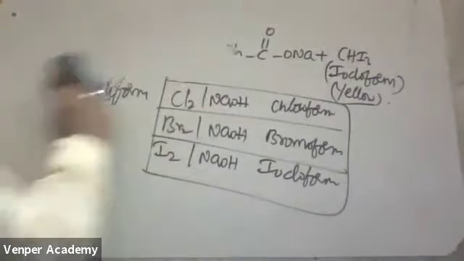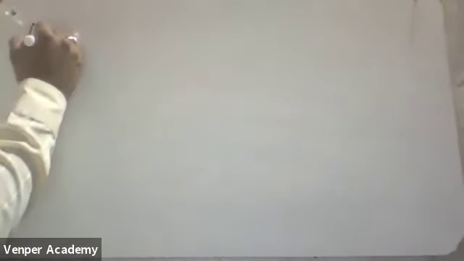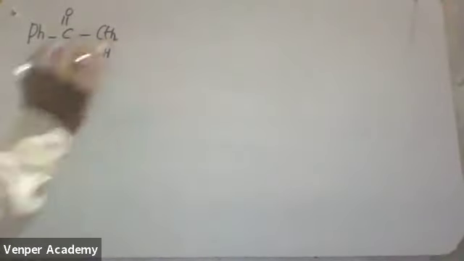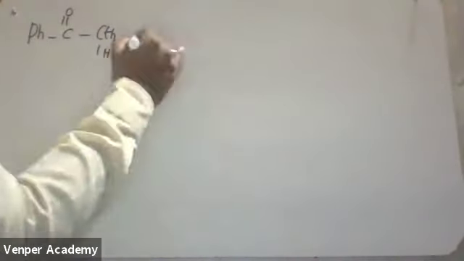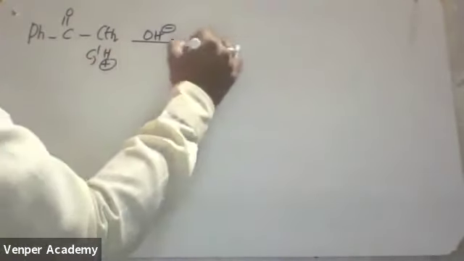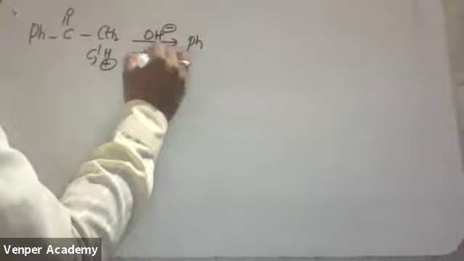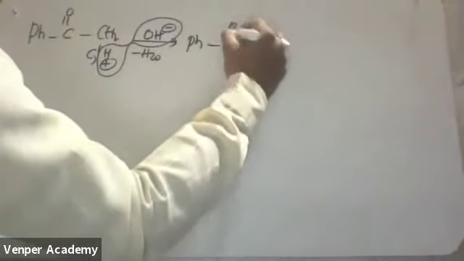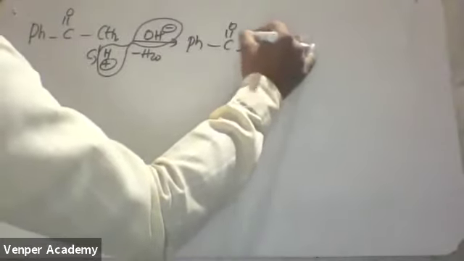Now see the mechanism. Don't write first. It is a very simple mechanism. Suppose I am taking R-C=O-CH3; I am writing this one as H. Base is OH minus. If this H plus is going out, these two will combine, and this will become CH2 minus.